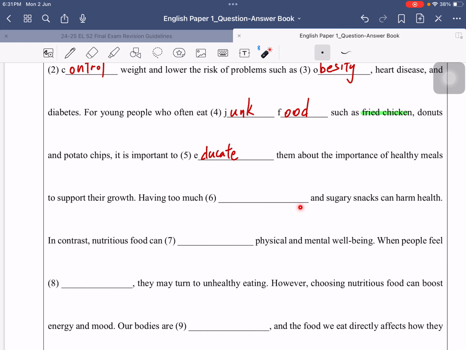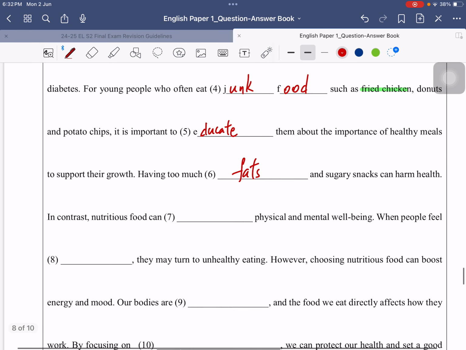Having too much fat and sugary snacks can harm our health. So harm our health. You can see that if we eat or consume it may not be very good for our body, right? So it can be having too much fat and sugary snacks can harm our health. So it means these two items are not good for our health. That's why it may harm our health. Question 7.